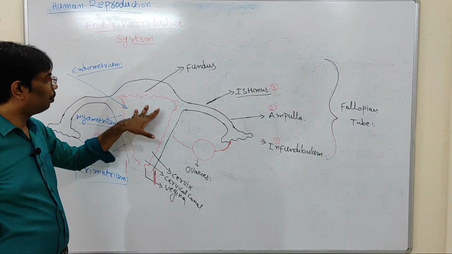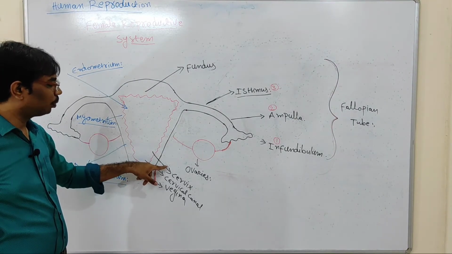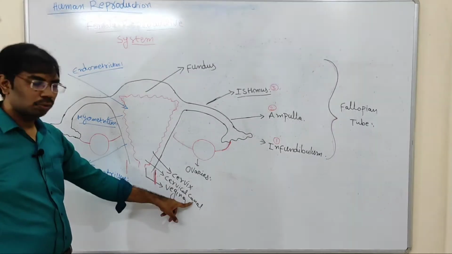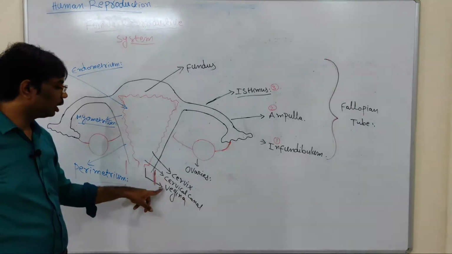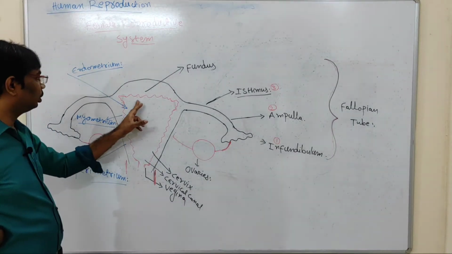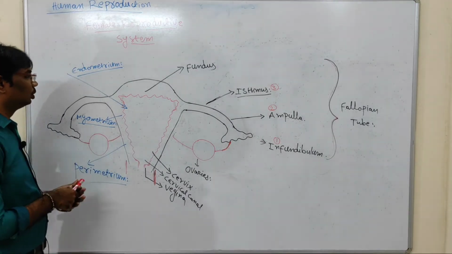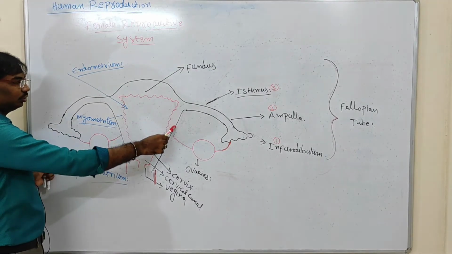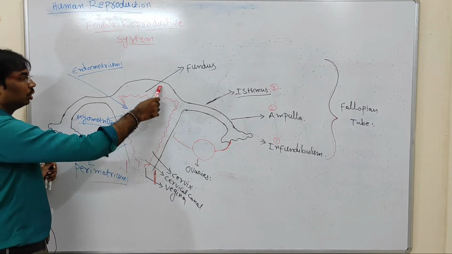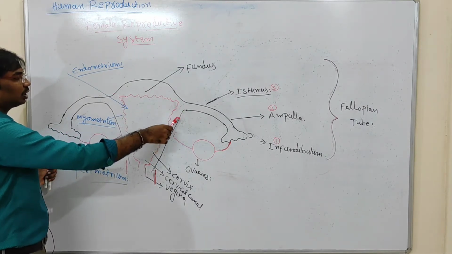So the uterus, upper part is called fundus, lower part is called cervix. The cervix opens into the cervical canal, which is more narrow. Then the cervical canal opens into the vagina. Again, the uterus contains three layers. See here, the uterus is thick. Thick muscles are present in the uterus, so the uterus walls are thick.